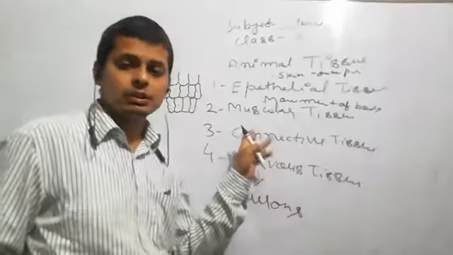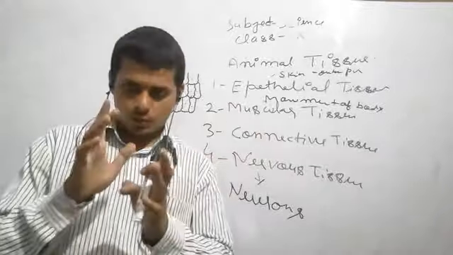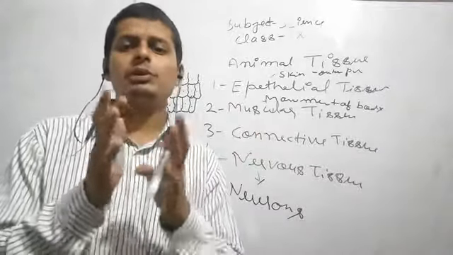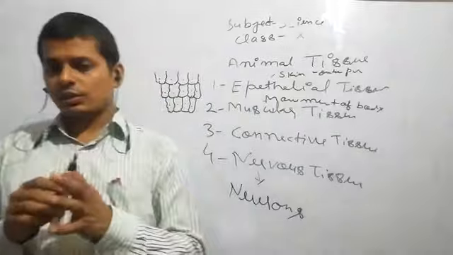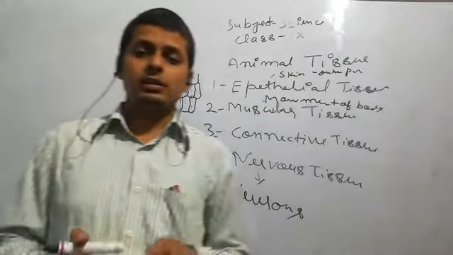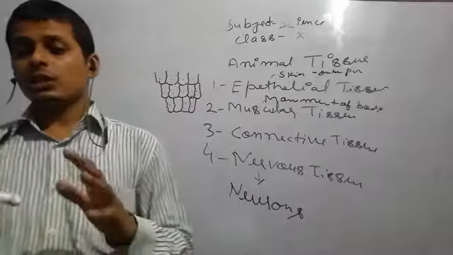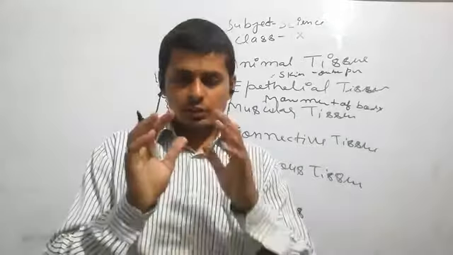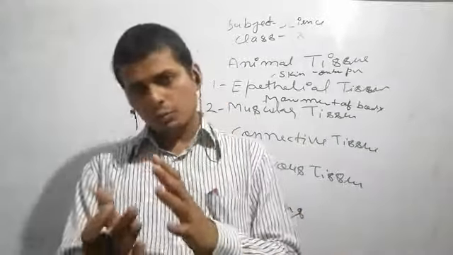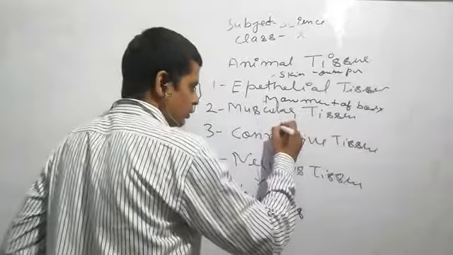Third is connective tissue. Connective tissue connects the joints and different parts together. The cells of connective tissue are loosely packed, and the space between the cells is filled. Connective tissue includes RBC and WBC.